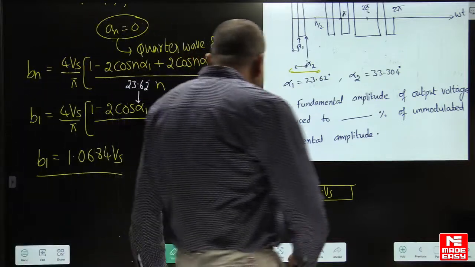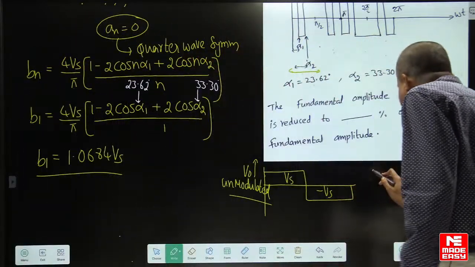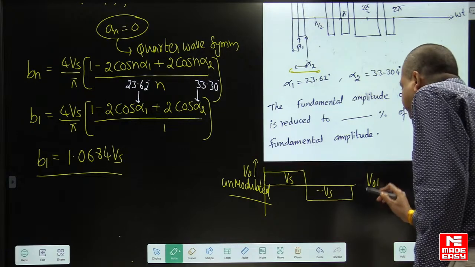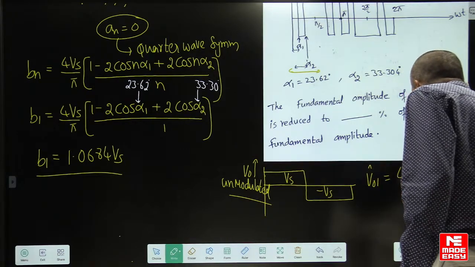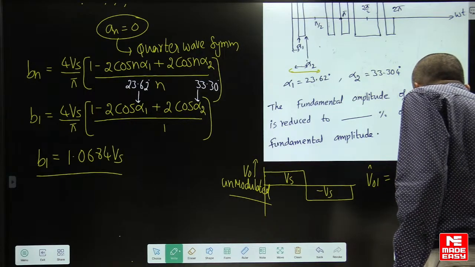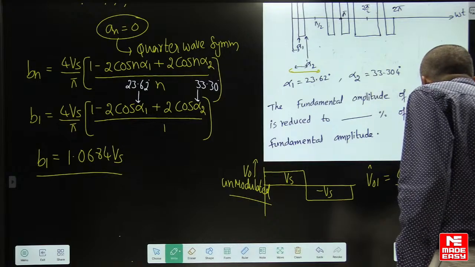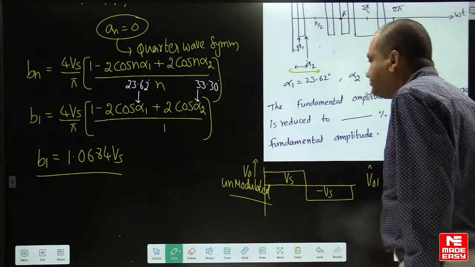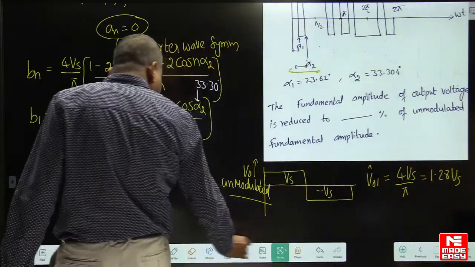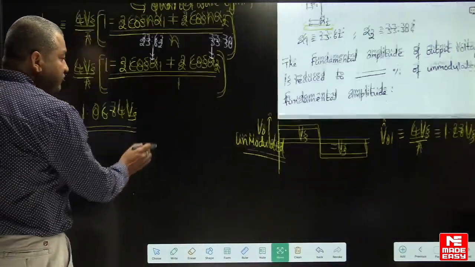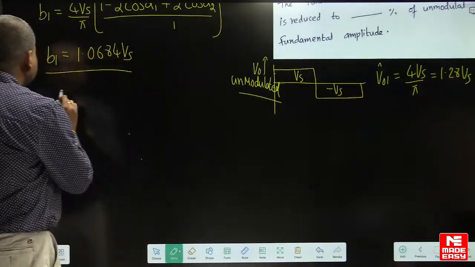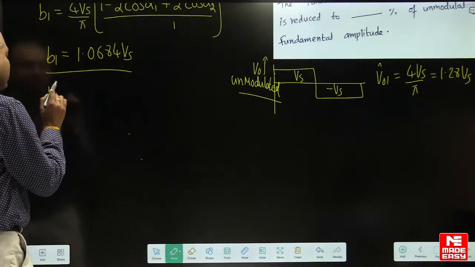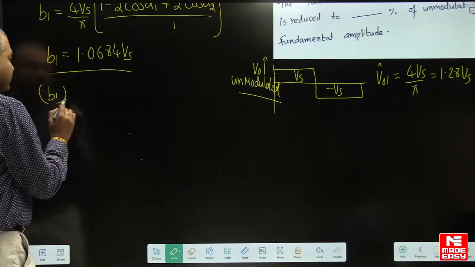For the unmodulated waveform, can you tell me what the fundamental amplitude is here? Fundamental amplitude is 4 Vs by pi, so that is 1.28 into Vs. This is unmodulated. So what we have to find out now? As a ratio, we want to find B1 modulated.